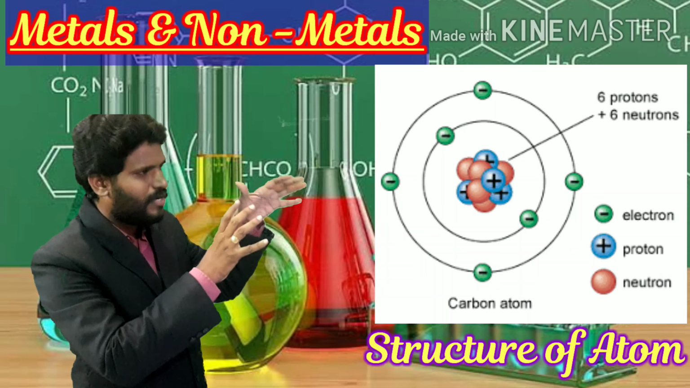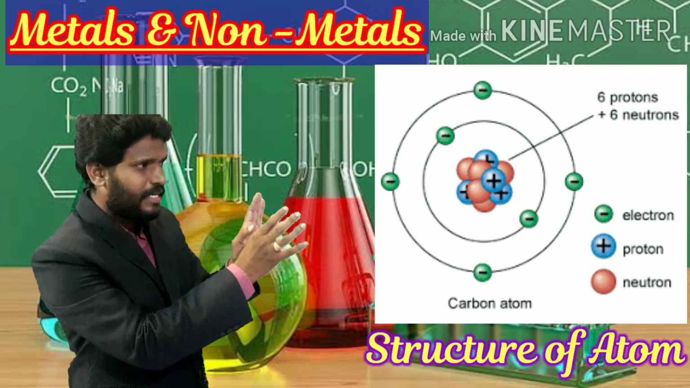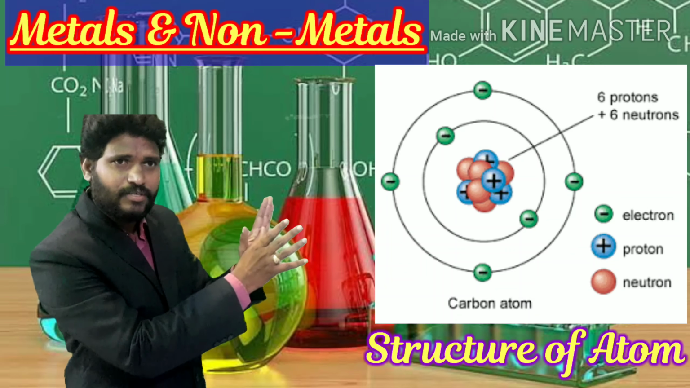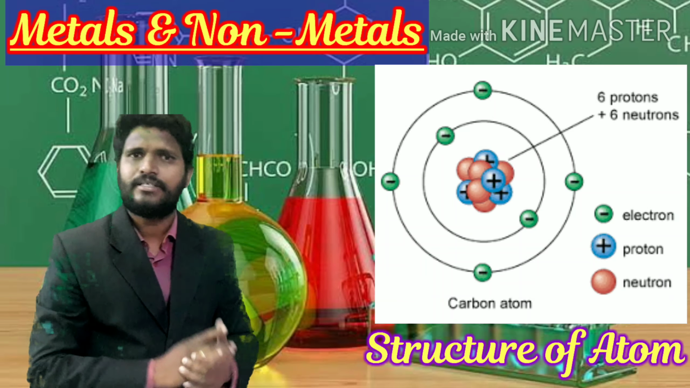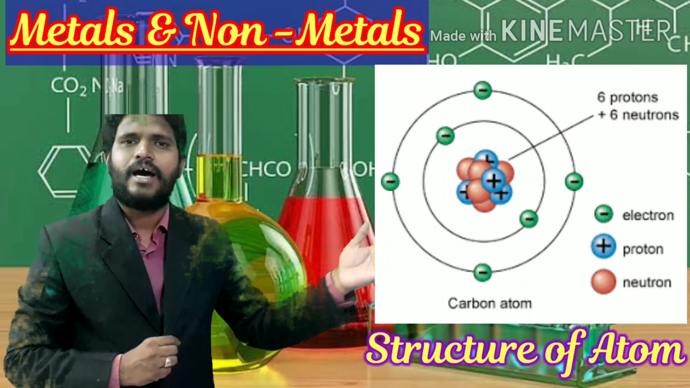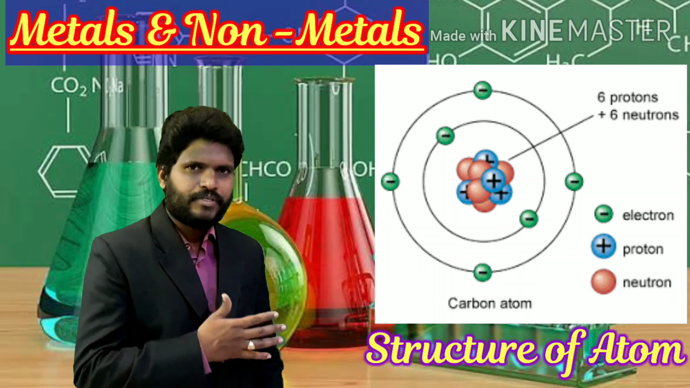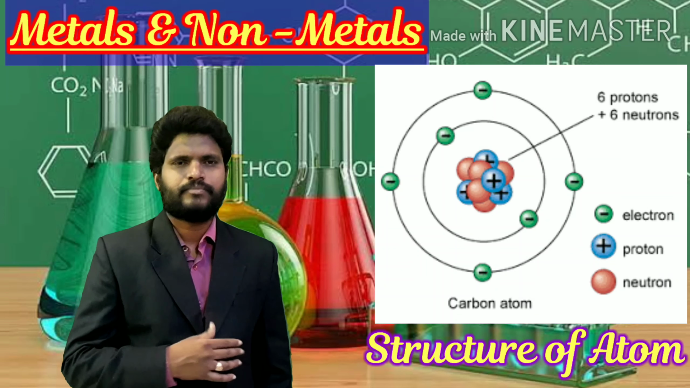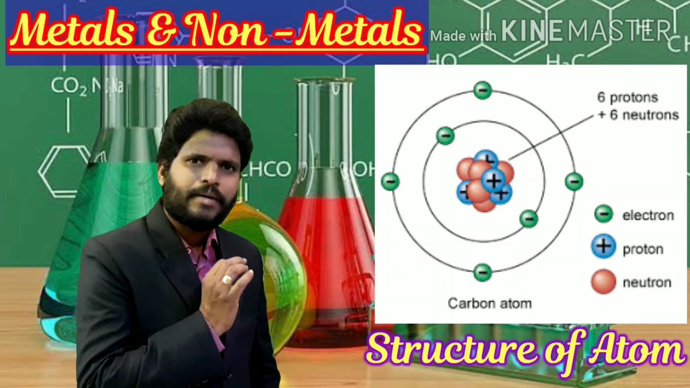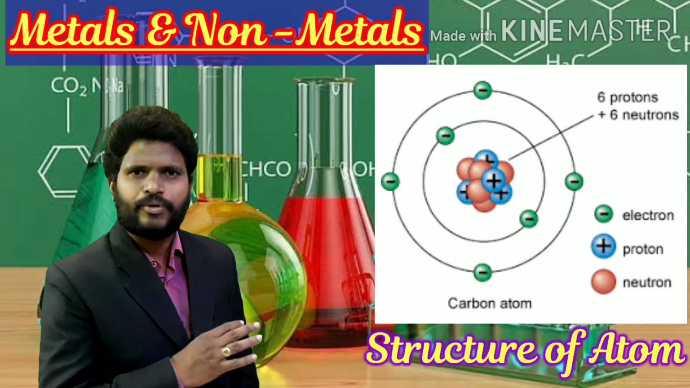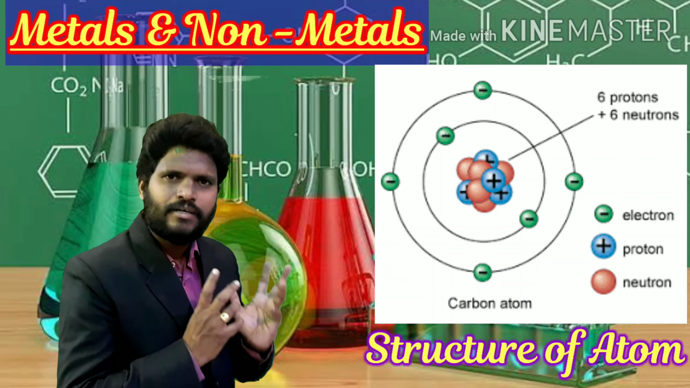Once again, if you observe the structure, in the orbits the green colored particles are electrons, inside the nucleus the red colored particles are neutrons, and the other particles are protons. In any neutral atom, there is an equal number of electrons and protons.